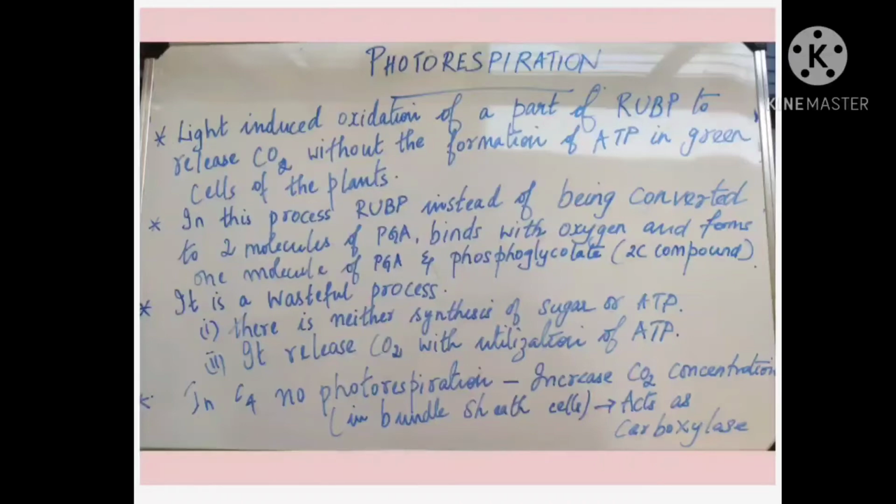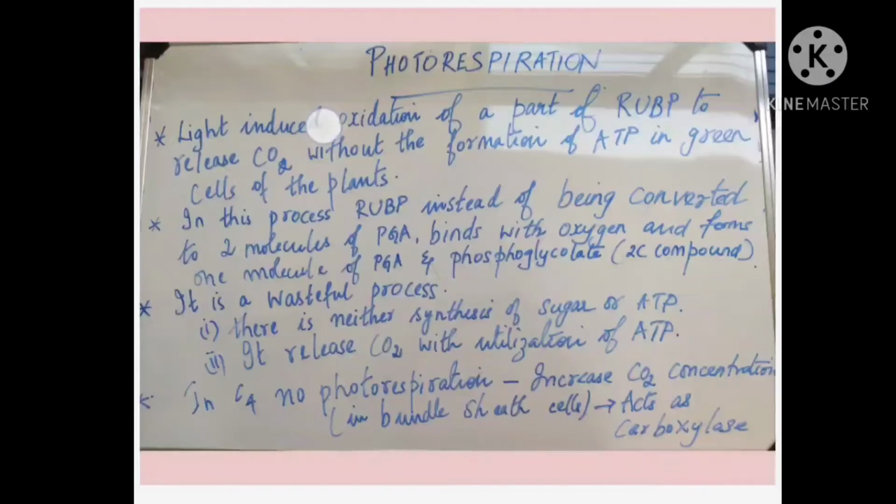But here the term is photorespiration. So something related to the respiratory process only. Photorespiration means respiration which is taking place in the green plants in the presence of light. It's a type of oxidation reaction taking place in the green parts of the plants, with the help of photons. Photons means the light energy. Then I call it photorespiration. Listen to the definition first.